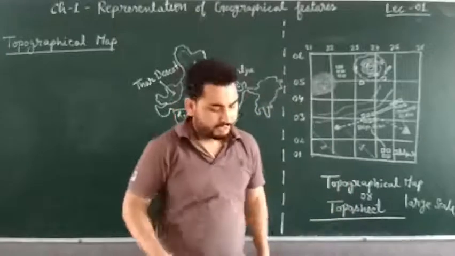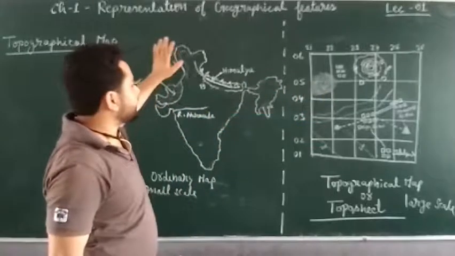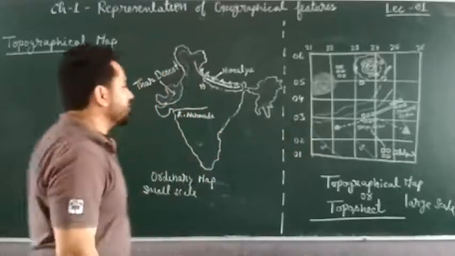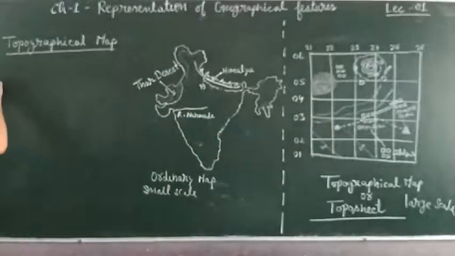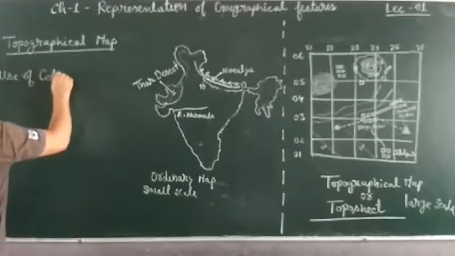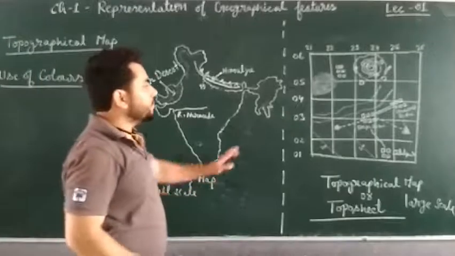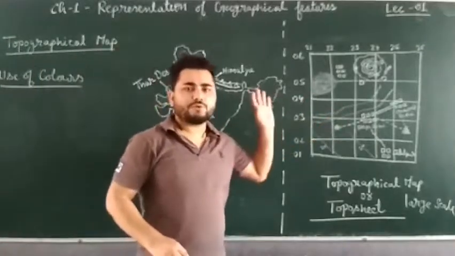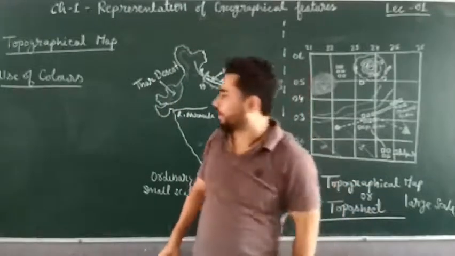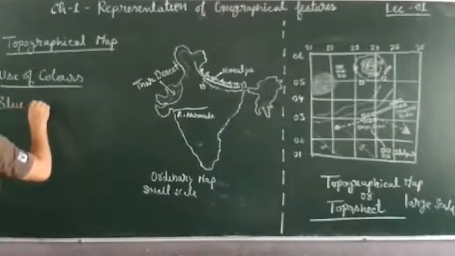Uses of color, right? I have shown you the topographical map, and I have also told you how we represent various features with the help of colors, contour lines, as well as conventional signs. So first of all, we will start again with the topic use of colors. What use of colors? I have already told you. We use different colors in topo sheets in order to show various cultural as well as physical features of earth. Like the first color is blue color. So blue color is used to show water bodies.